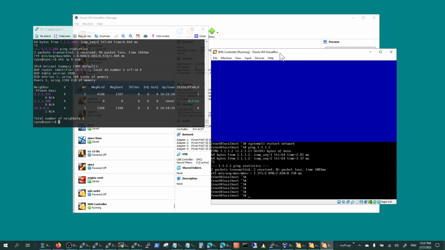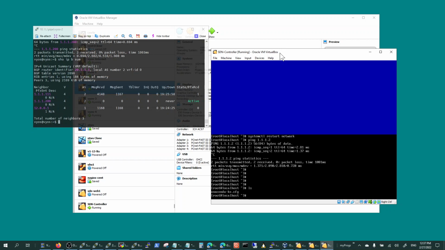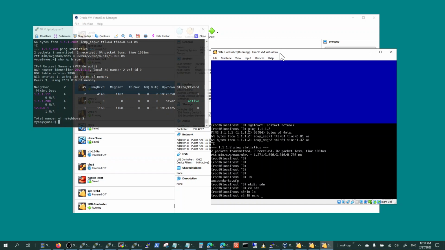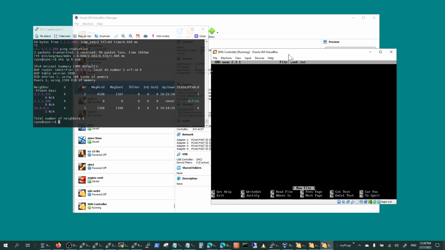Now you can make a different directory, but you don't have to. You just have to have nano installed already from the last video. So I'll just make a directory SDN, cd SDN, and then I'm going to make a configuration file, which is going to be my BGP configuration file. So nano conf.ini is my BGP configuration file.